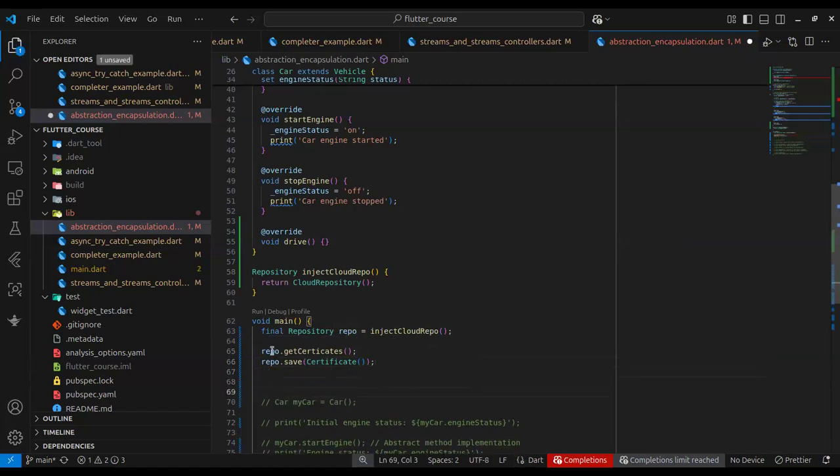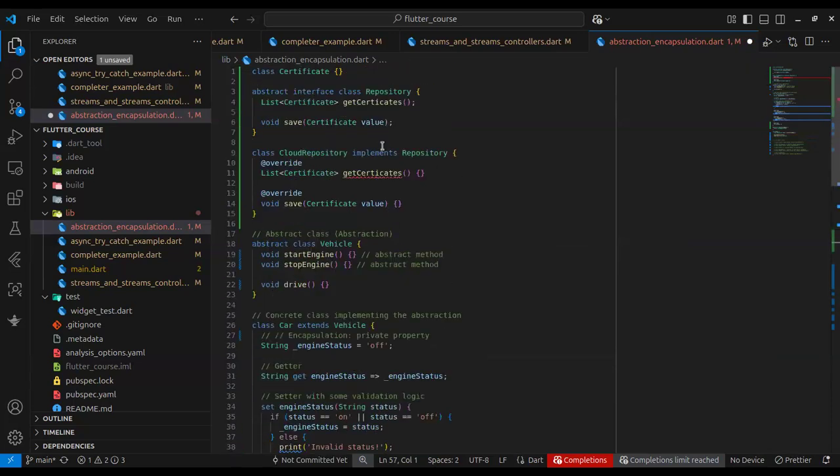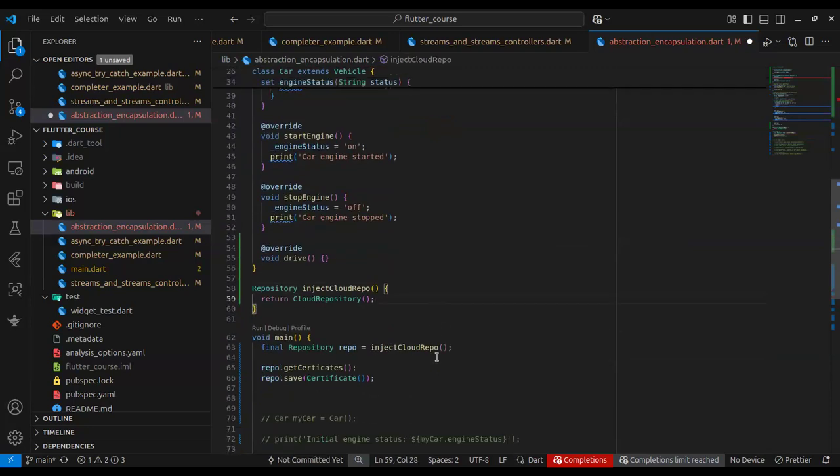Now you can see that the type of repo is Repository. A repository is an abstraction, and the dependency injection system gives me the concrete implementation. But we're using a very, very simplified use case here. This is just a fraction of what you could do with abstractions, right?